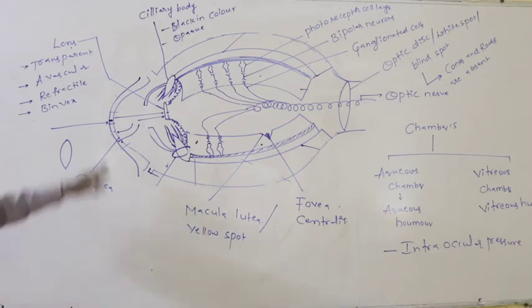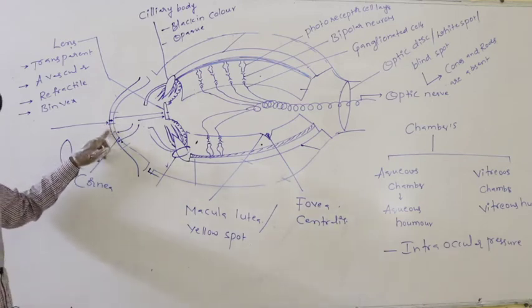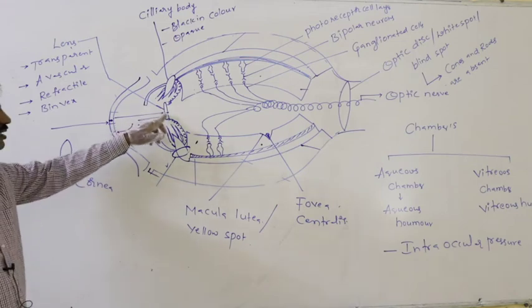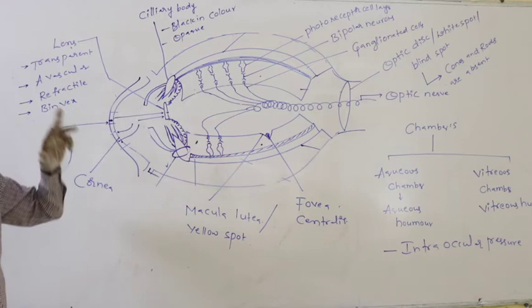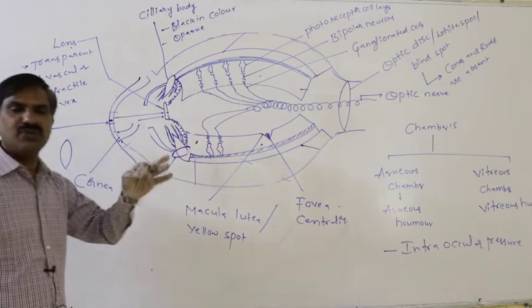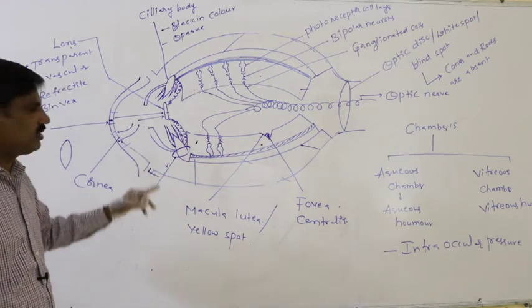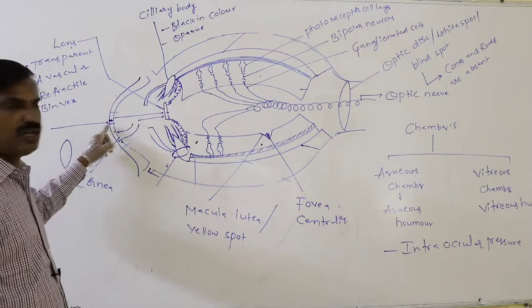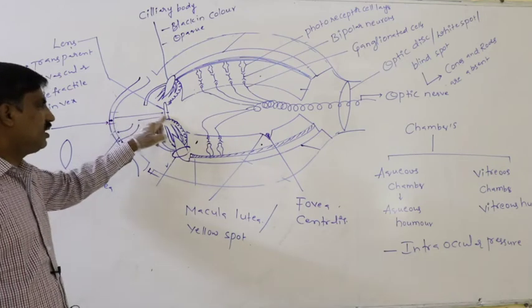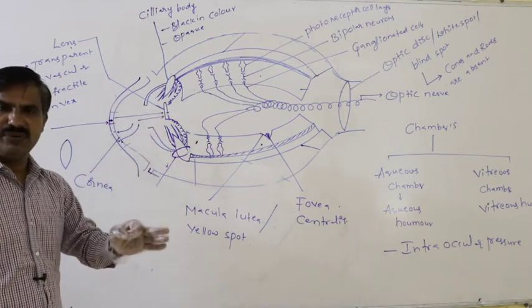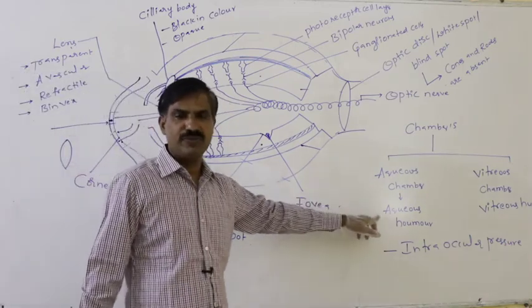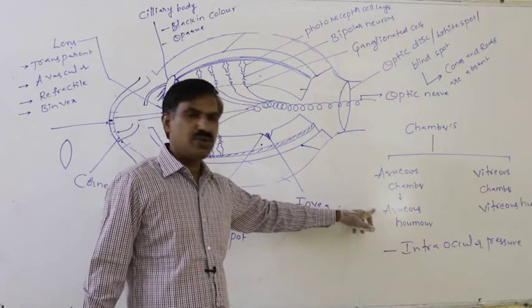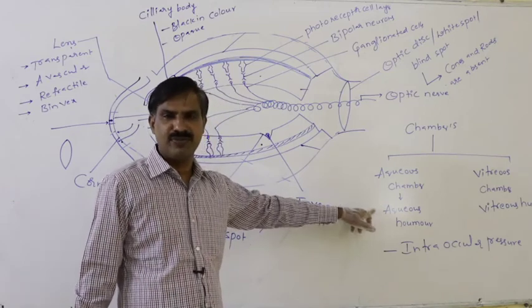Because the conjunctiva, cornea, and lens are without blood supply, they always receive nutrient material from the aqueous humor. Aqueous humor performs two types of function.